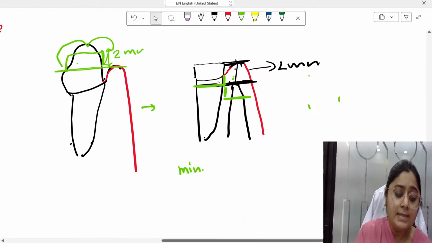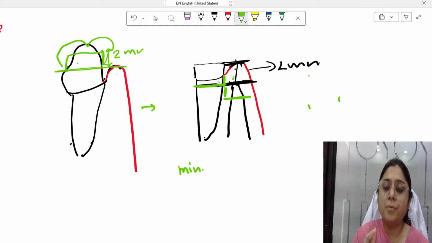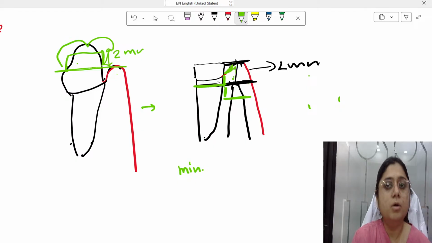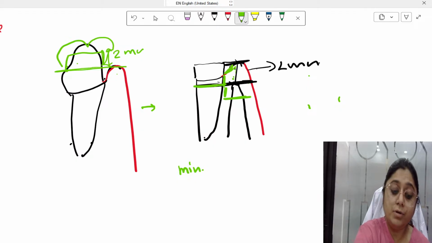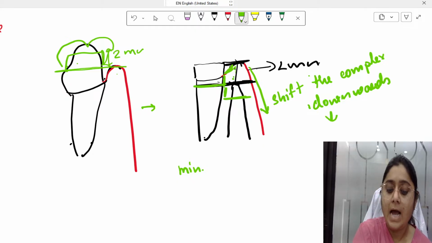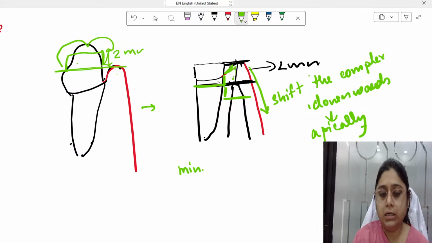But as the gingival tissue here is very little, it is not even 1 mm, right? The total transgingival probing depth is 2 mm. So just cutting the gingiva will not help. What do I need to do? I have to take this whole complex downwards, shift it apically.